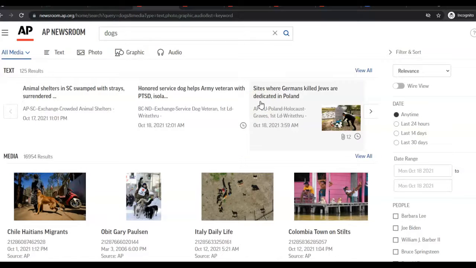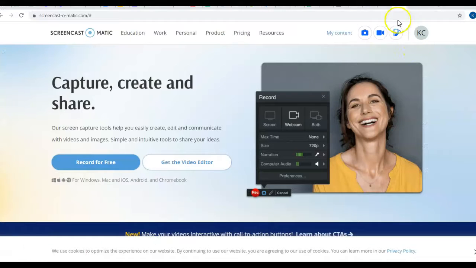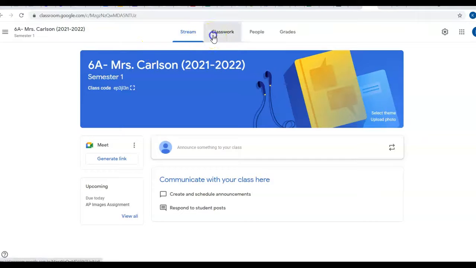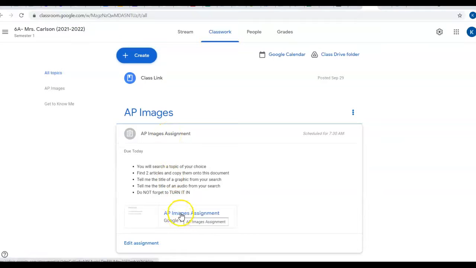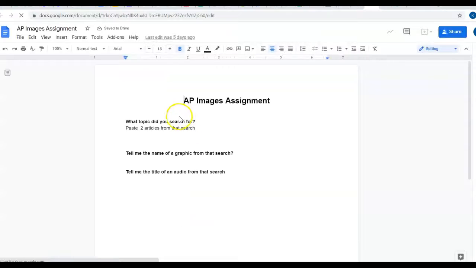All right, so your assignment today, I will show you in your Google Classroom here. Your assignment today is that you are going to go to AP Images. And in AP Images, you're going to search for anything that you would like. All right, so you're going to tell me what topic you were searching for, and it can be anything. And then you're going to go find 2 articles, and you're going to do that copy, like I showed you, copy the story, and you're going to paste them in here. And then you're going to tell me the name of one of the graphics in your search.